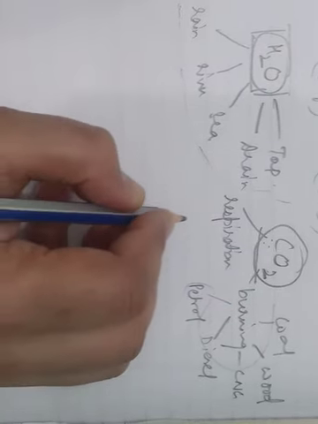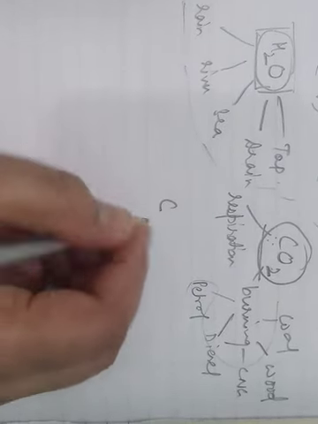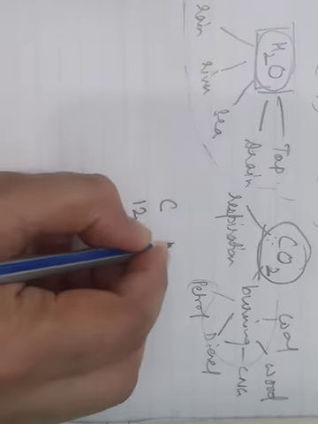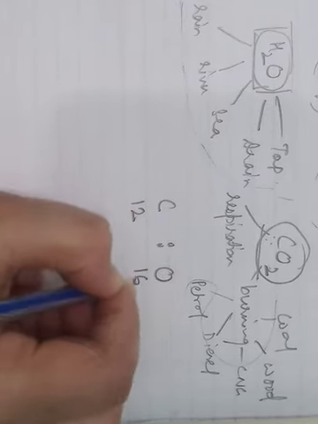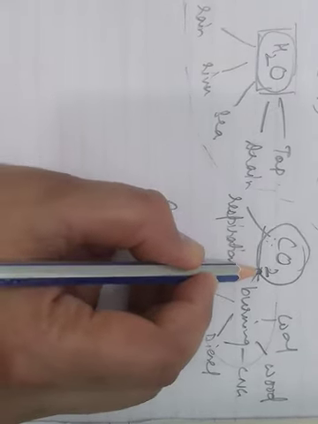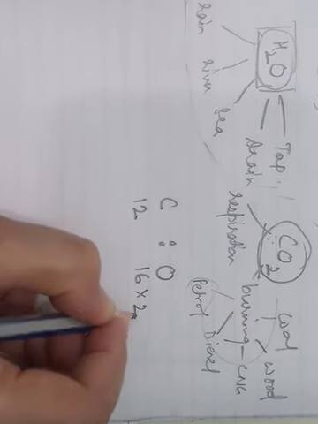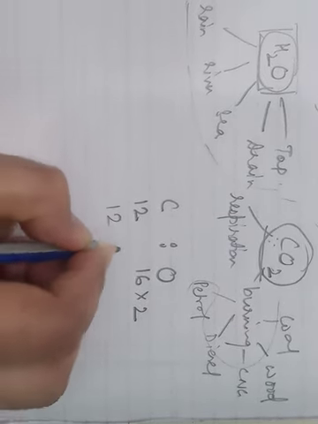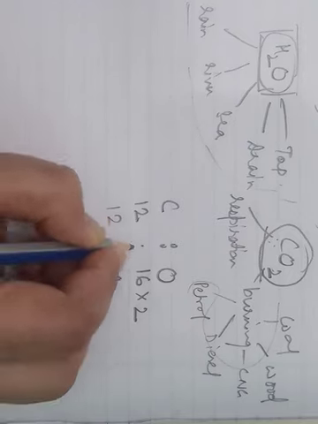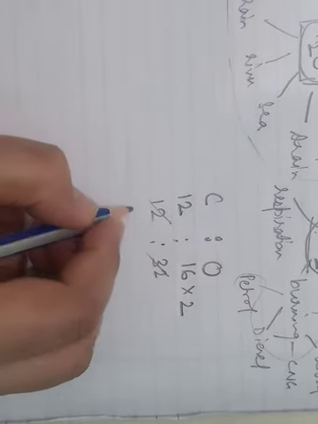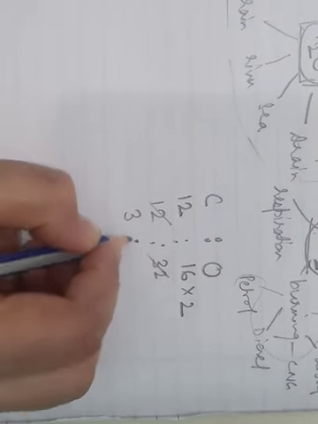What is the ratio by mass? Carbon's mass is 12, oxygen's mass is 16. As in this formula there are 2 oxygen, so 16 into 2, so it is 12:32. Simplify it, 3:8.